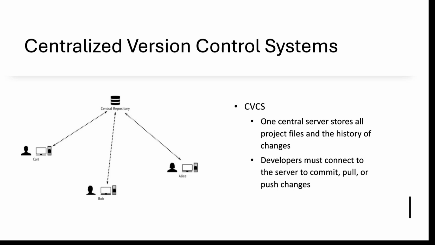The main disadvantage is that if the server goes down, no one can access it and no one can save their changes. There is a central repository, and people work on the same project and push and pull code. A best example is Subversion, or SVN, which is a centralized version control system.